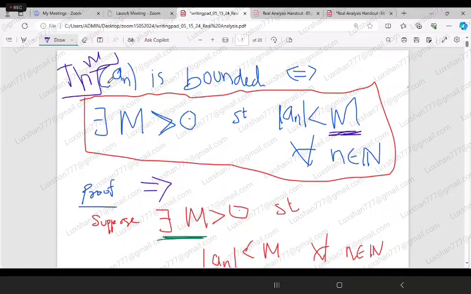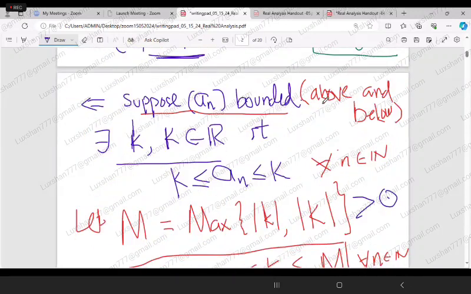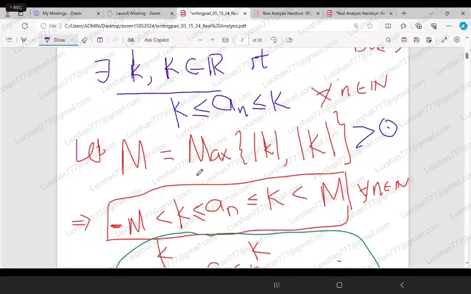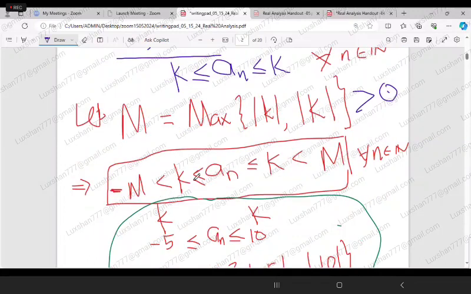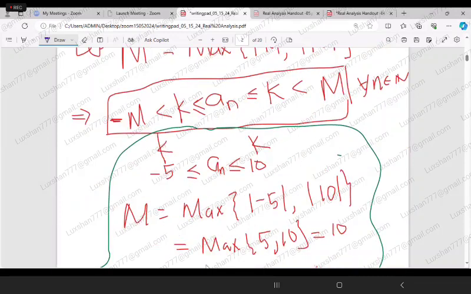Now we are going to assume a_n is bounded, and we are going to prove this part. So I am supposing that a_n is bounded. That means bounded above and bounded below. Then since it's bounded, I can say that there are two real numbers, small k and capital K, such that a_n is between those two real numbers. Now, if I choose capital M as the maximum of these two numbers, then always I can write a_n is between K and minus K, less than capital M, greater than minus capital M, as I explained.